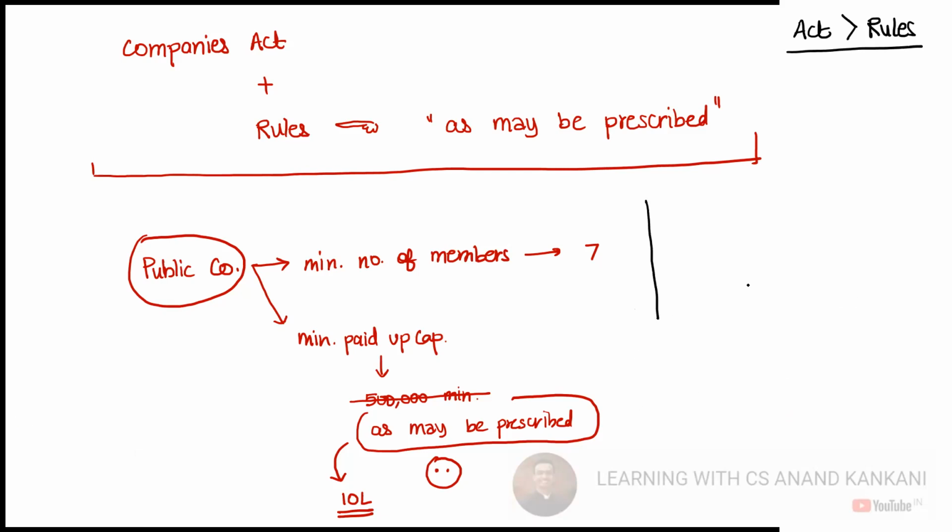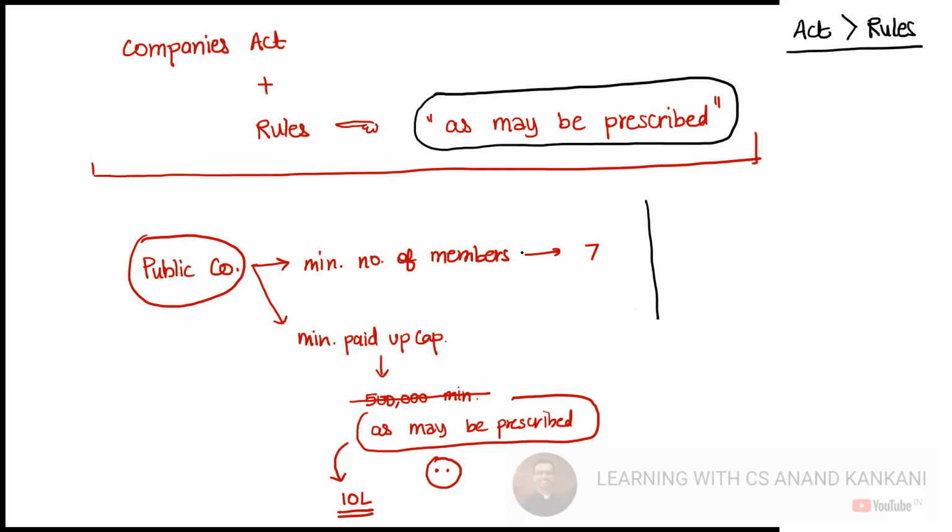Answer is no. Why can't you have rules? Because, sir, this word is missing. As may be prescribed is missing.